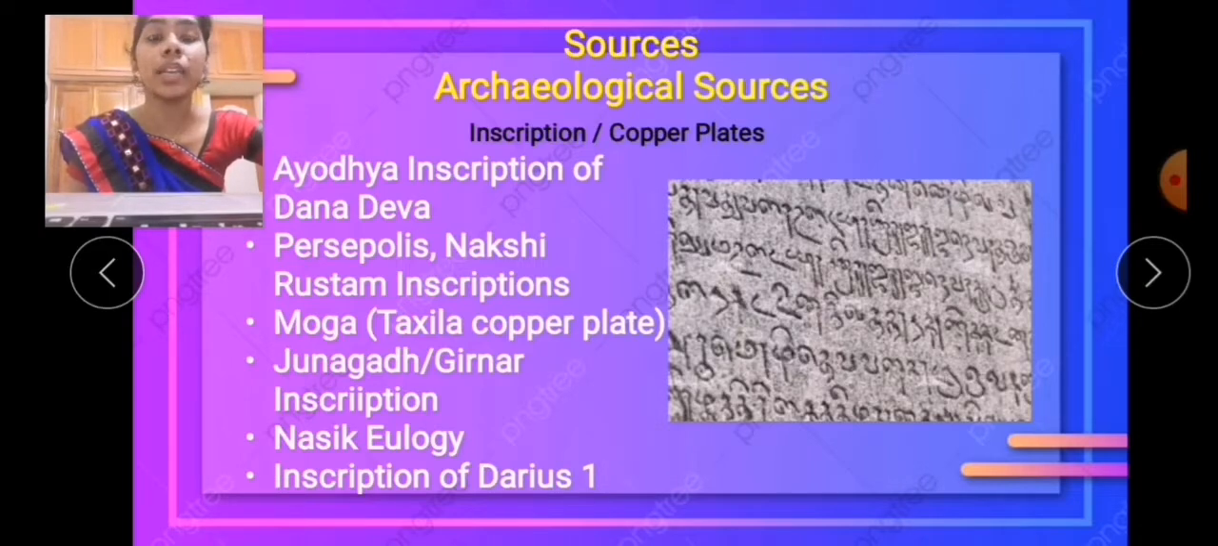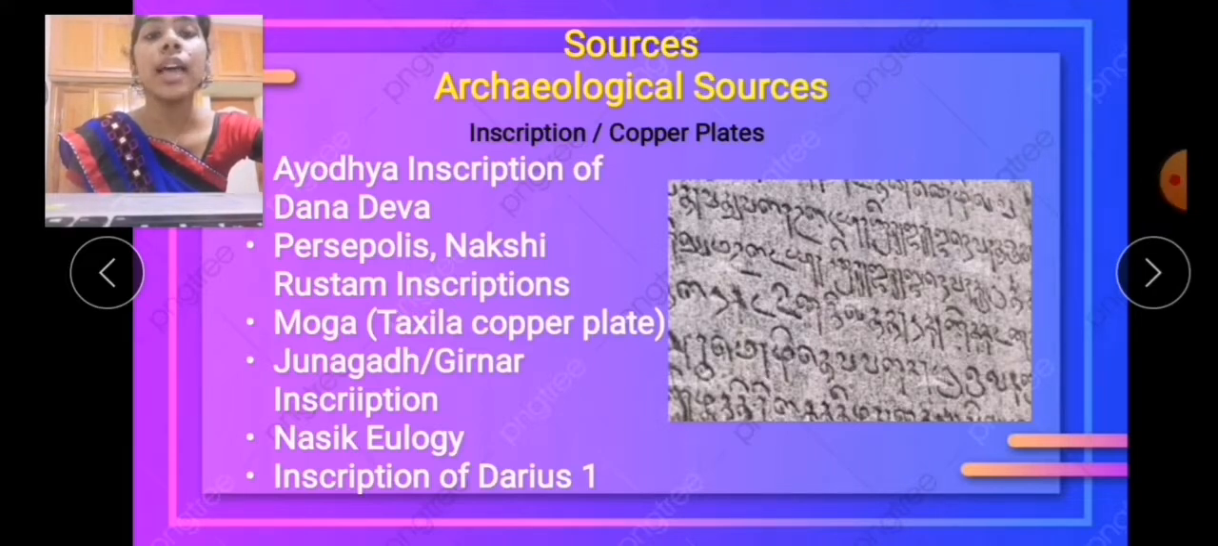I repeat, these words are a little tough, but as days go on, when you repeat, you can get them by heart. I repeat, students: Ayodhya inscription of Dhanadeva, Persepolis Naqsh-i-Rustam inscriptions, Mogha, Taxila copper plate, Junagadh, Girnar inscription, Nasik eulogy, inscription of Darius I.